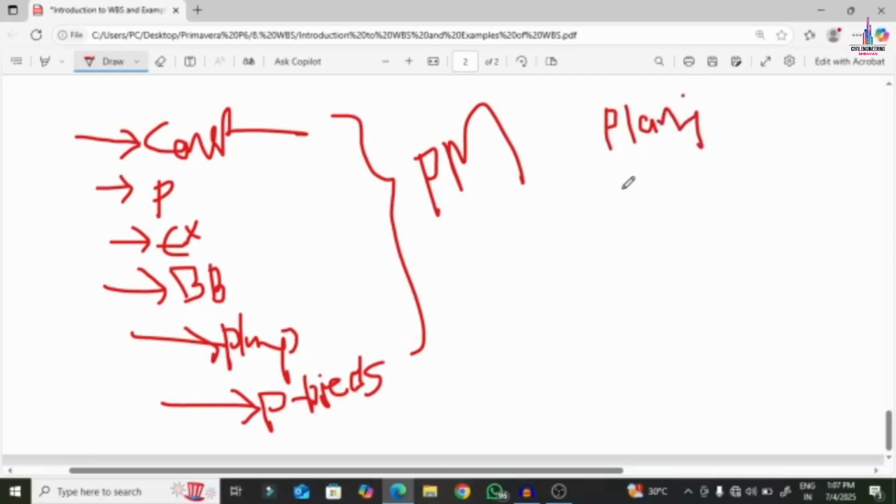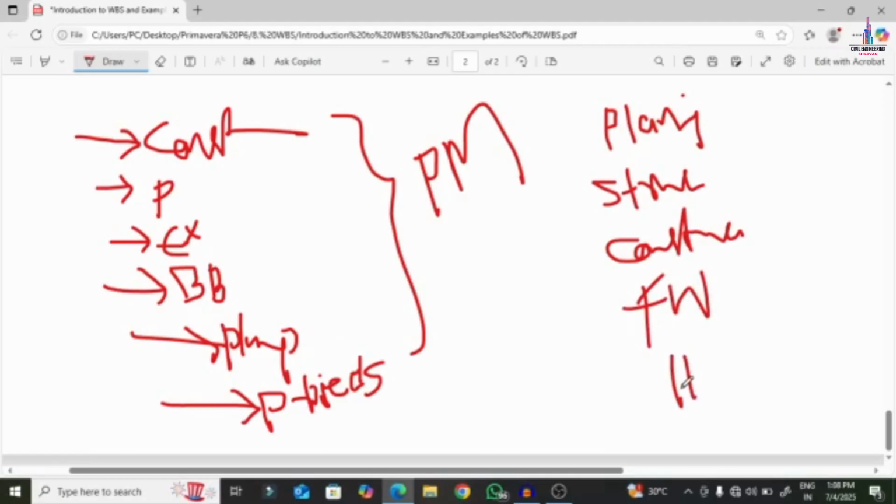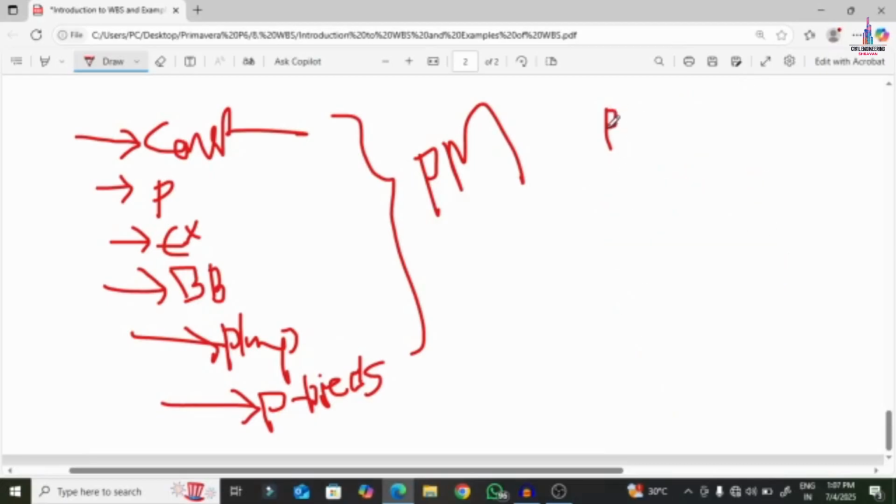Then after that we have to do the structural design, second WBS. Then construction work. Then finishing works and handing over the site, HOS generally we will call. So these are the tasks generally referred by the project manager.